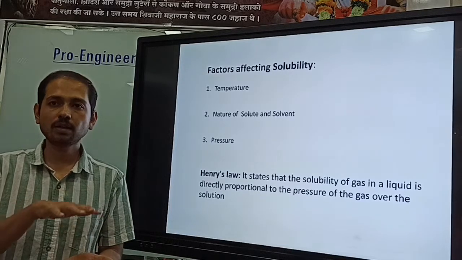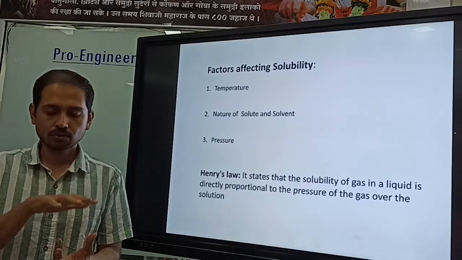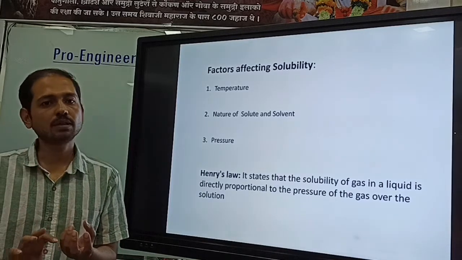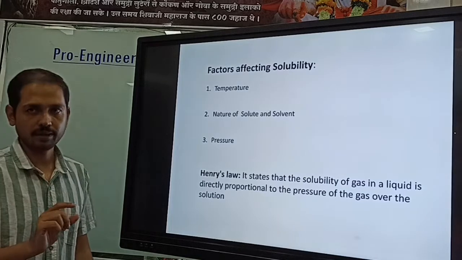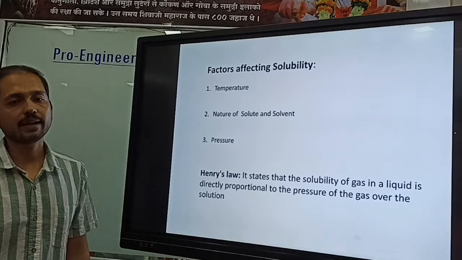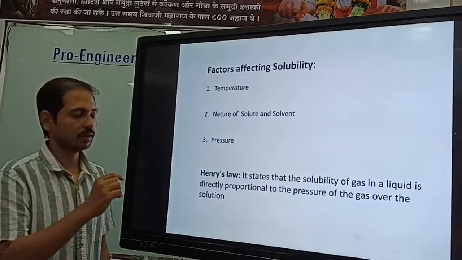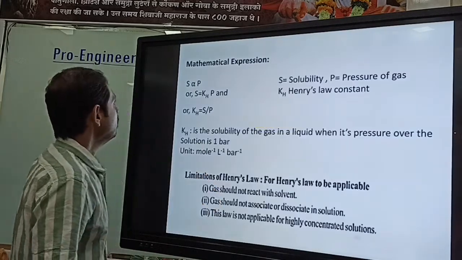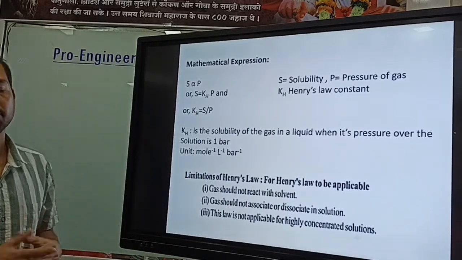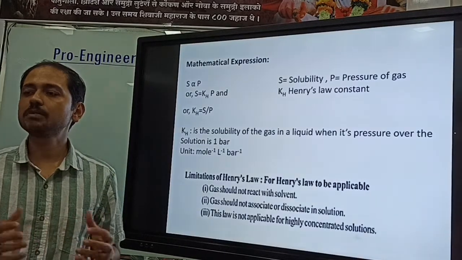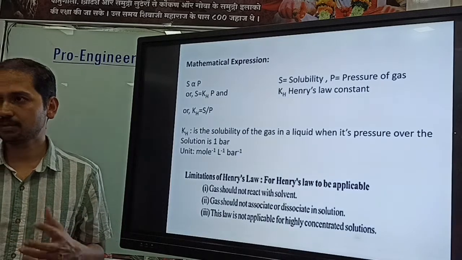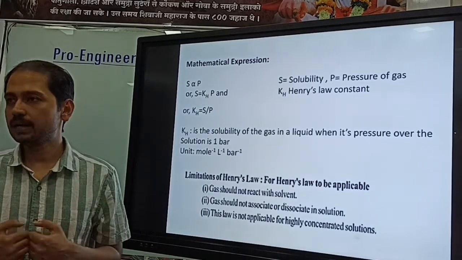So you need to maintain a constant pressure over the solution, then only can you dissolve the gaseous solute in the solvent. Otherwise it would be difficult. If you decrease the pressure or remove the pressure, again the solubility decreases and gases will come out from the solution, right? Now we need to know the mathematical expression. Whenever we read any laws in physical chemistry or physics, we always try to express them in terms of mathematics, so it will be easy for us to understand, right?